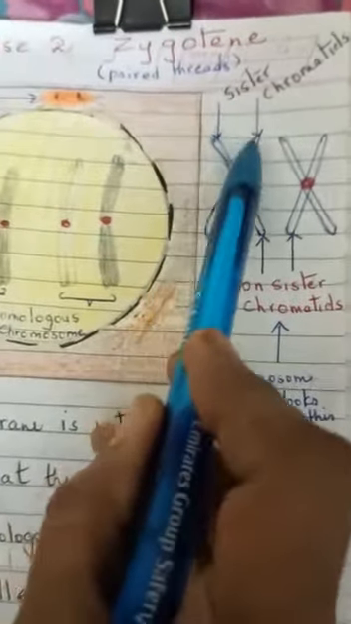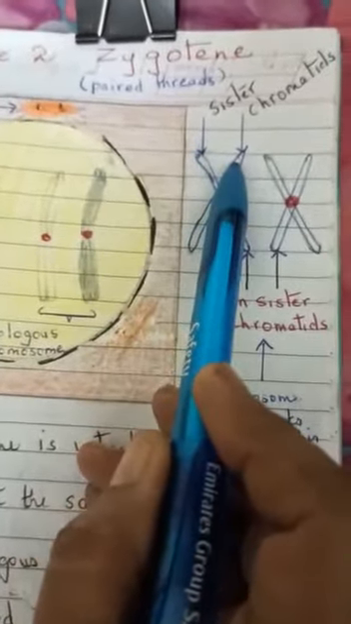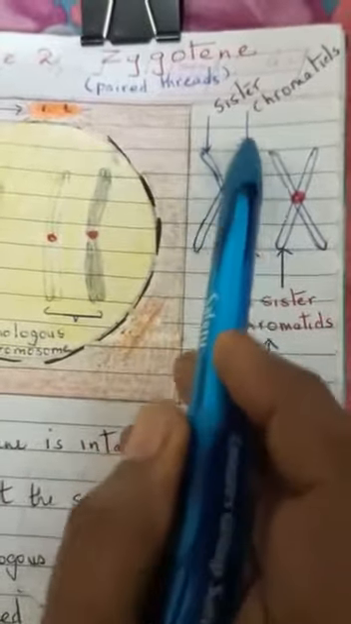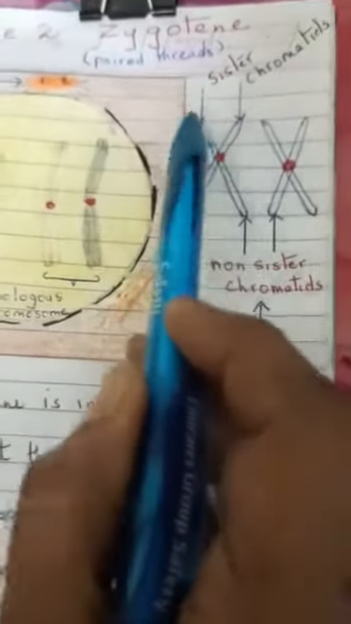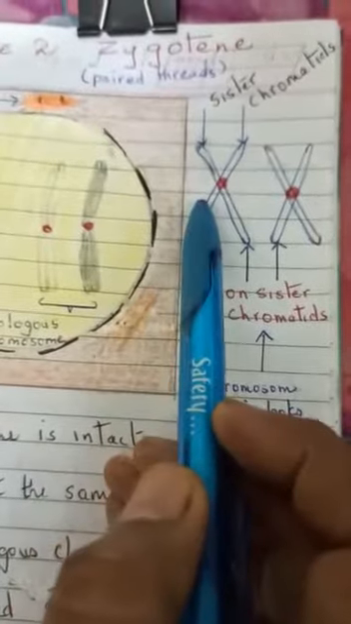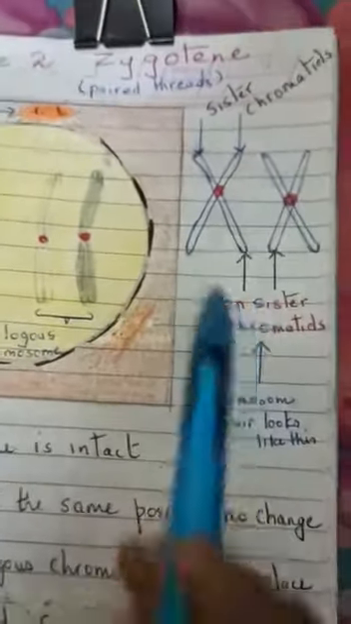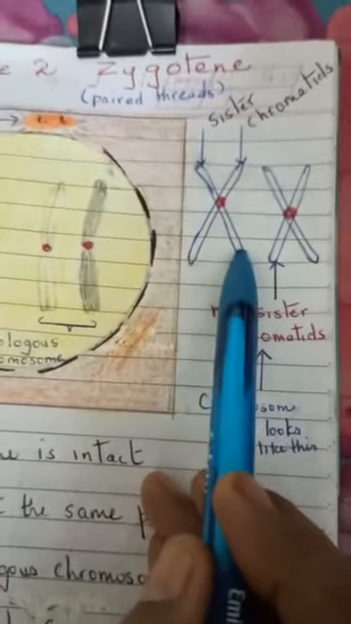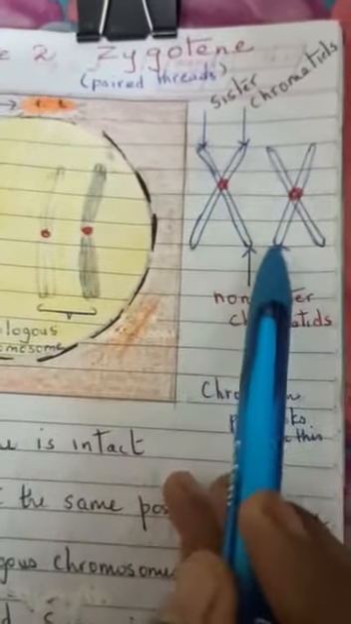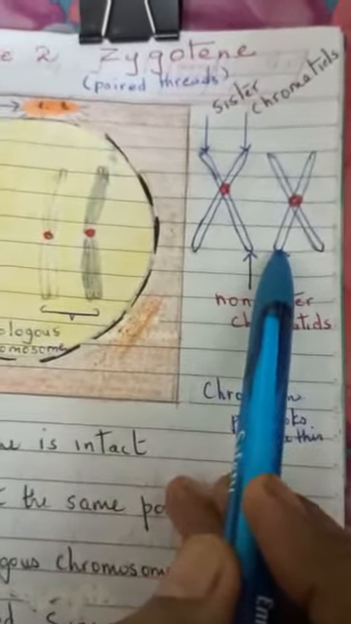Now these two arms are called sister chromatids. These are the arms 1, 2, 3, 4. These are called sister chromatids. Even in this case, these are the two sister chromatids. But if you look at one arm of the first chromosome and one arm of the second chromosome, these are